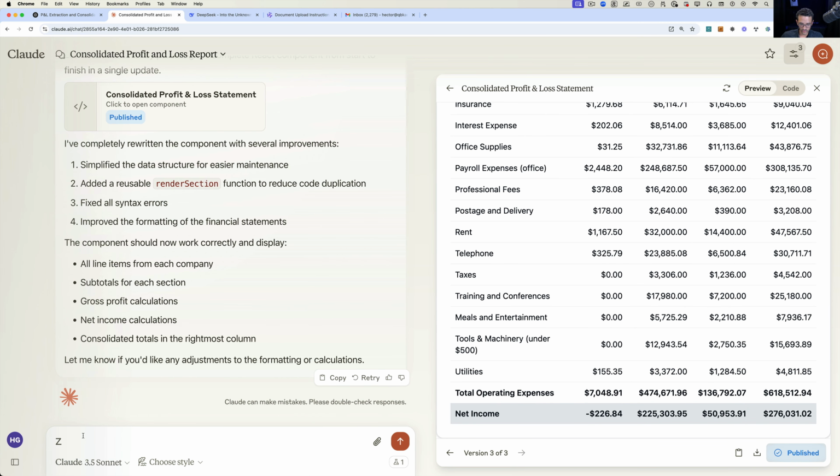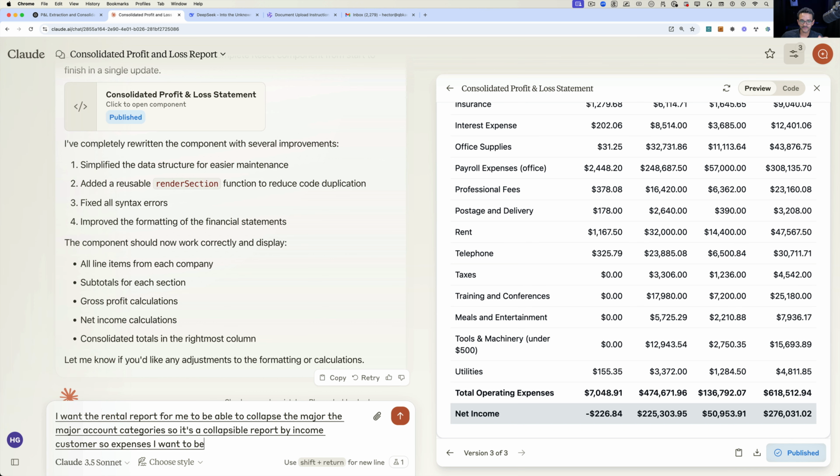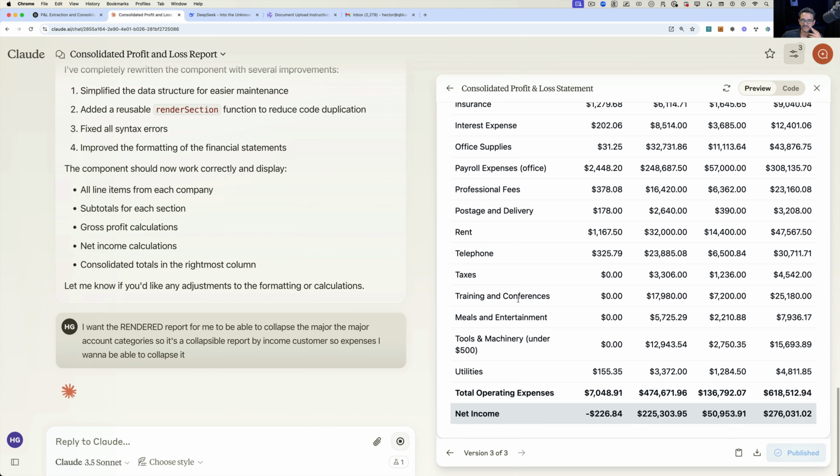I'm going to ask Claude to do one more thing. I want the rendered report to be able to collapse the major account categories. So it's a collapsible report by income, cost of goods sold, expenses. I want to be able to collapse it. Okay, I meant rendered, not rental. And then let's send that. And let's see if it recodes it and gives me collapsing functionality.